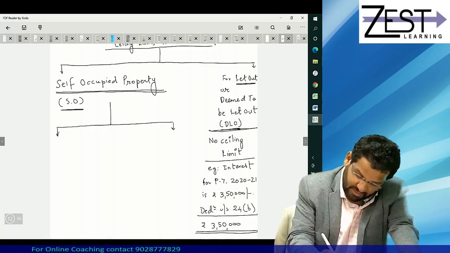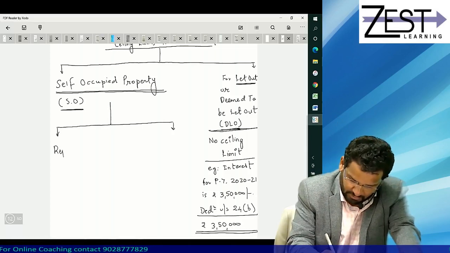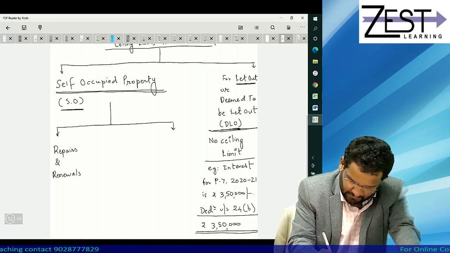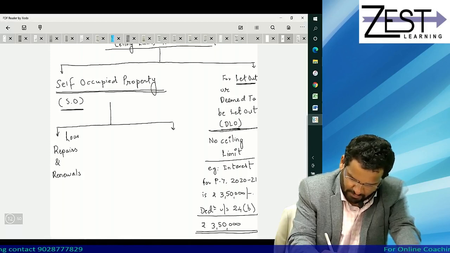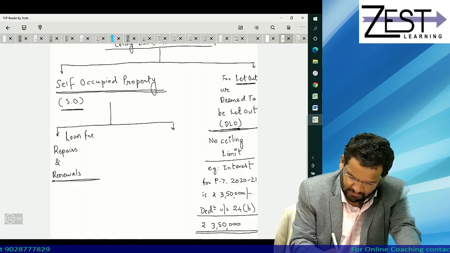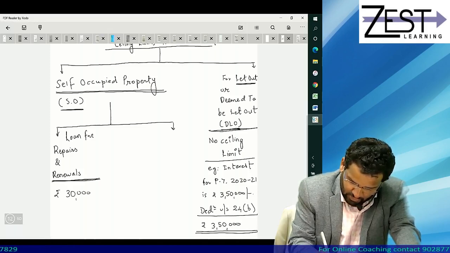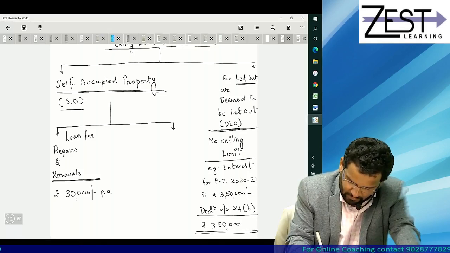First is the loan for the self occupied property for the purpose of repairs and renewals. Correct? What is the purpose of the loan? Loan is for repairs and renewals. Limit is 30,000 rupees per annum.